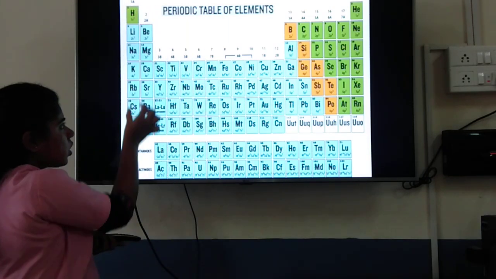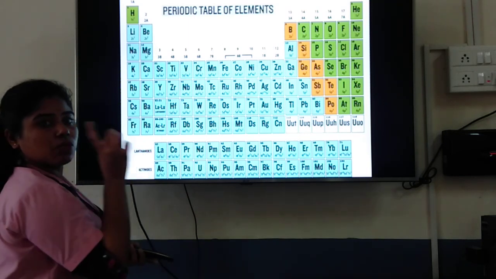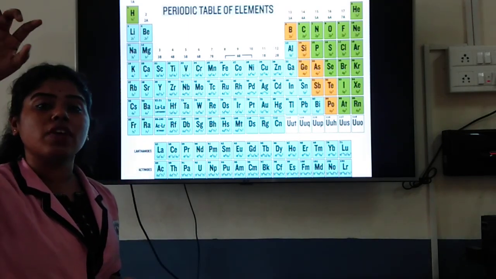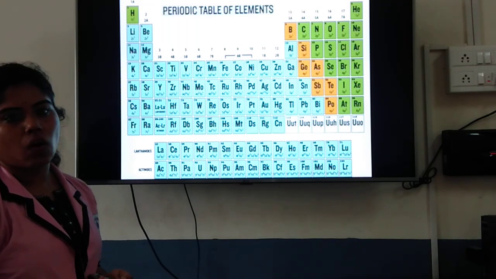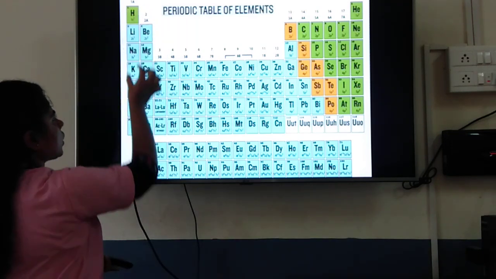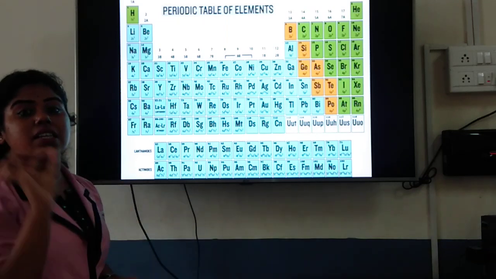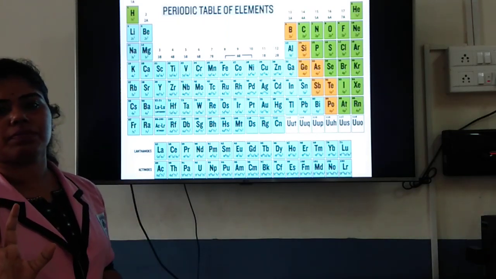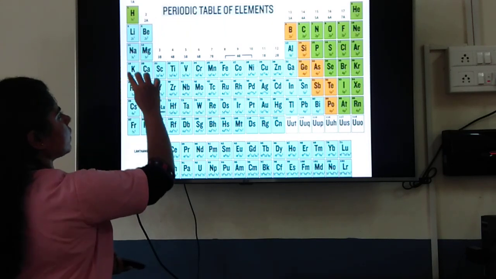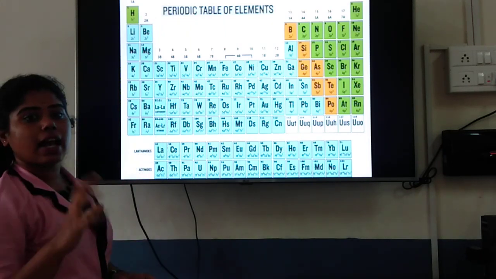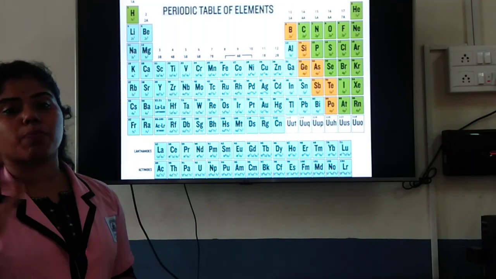So in a particular group downwards, the number of electrons in the outermost shell is equal, and that is why the elements in a group have similar properties. Take this to your mind: if they have the same number of electrons in the outermost shell, they have similar properties.